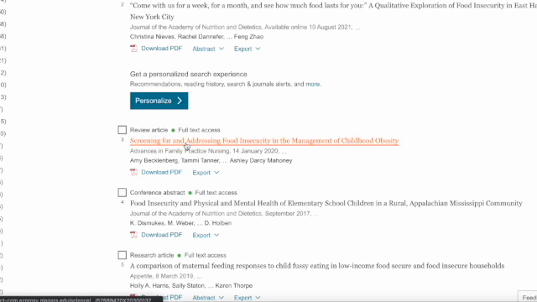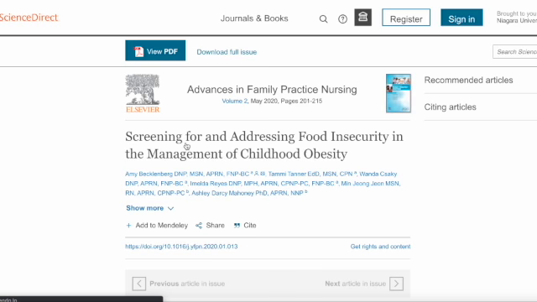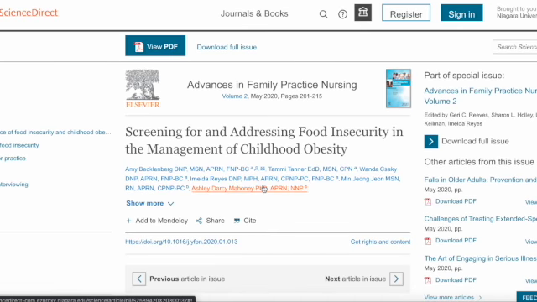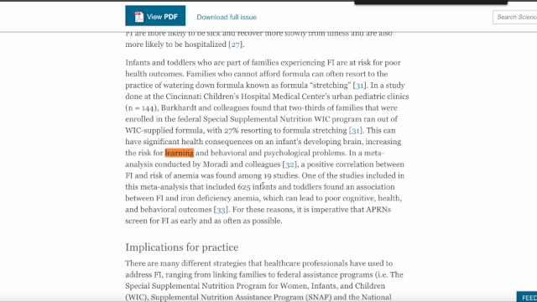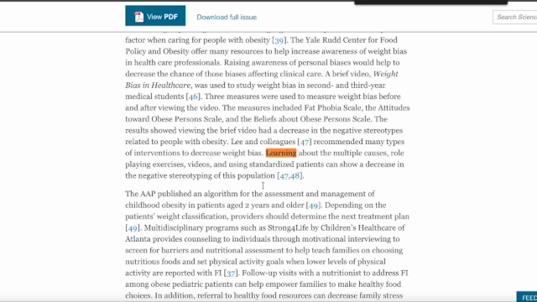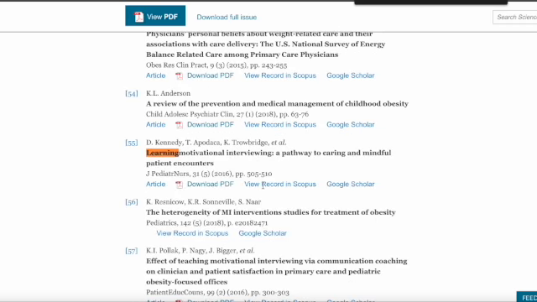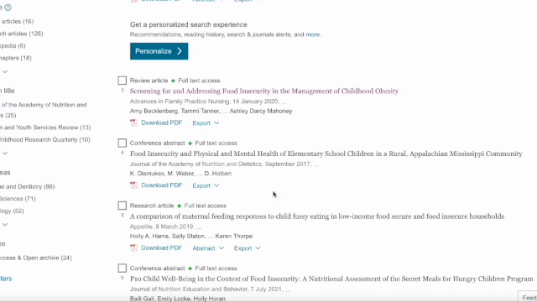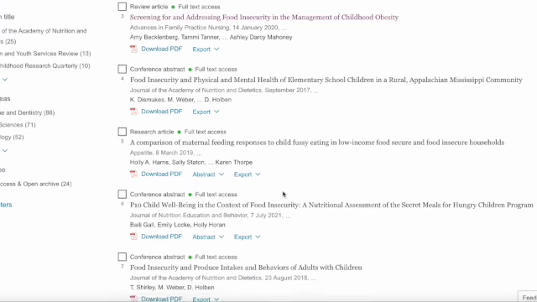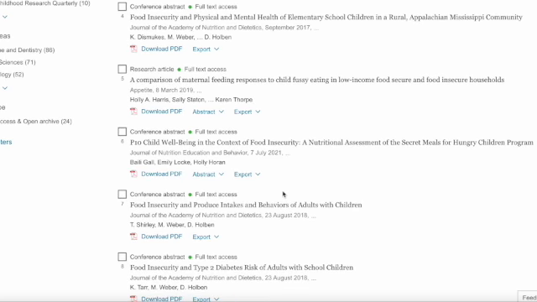So I'm going to just click on this for the sake of example. I wanted to see, though, screening for, it's family practice nursing. That's not a good journal. Like that's not what you need. It's a good journal in nursing, but not in education. So it's talking about learning about food and nutrition, not learning outcomes in the elementary classroom. So that doesn't work.